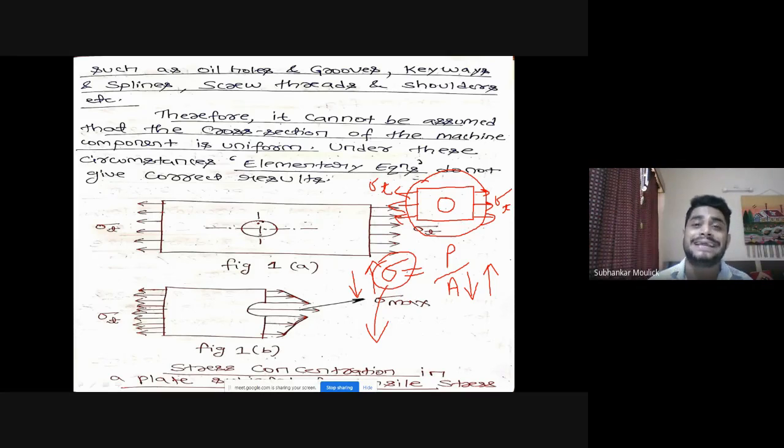That means you can say that the localization of stress is more in the nearby area of the circular region than in the other area of the plate. Can I say like that?